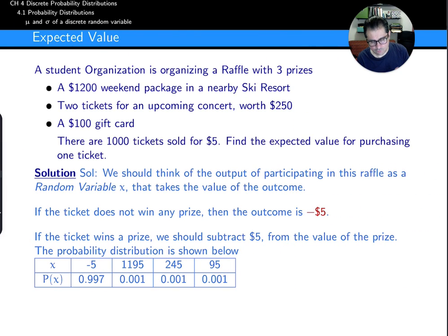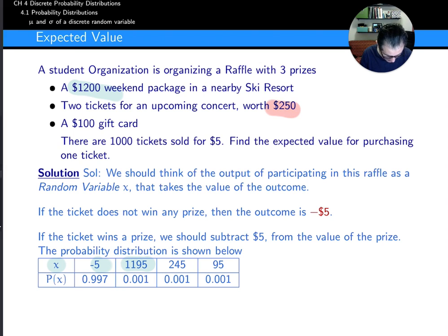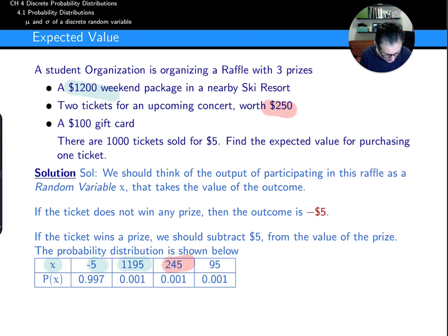So the random variable x and its discrete probability distribution look like this. The values of x: for the first prize, it's $1,195. For the second prize, instead of $250, it's $245 because I subtracted the $5. For the third prize, instead of $100, it's $95. And here is -$5, because I subtract $5 from each of the prizes.